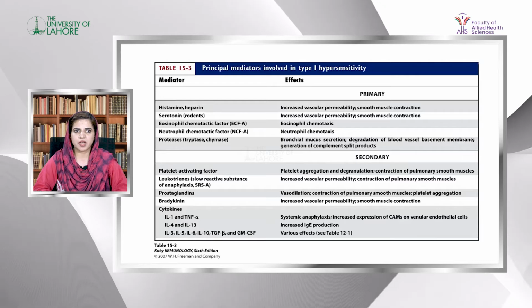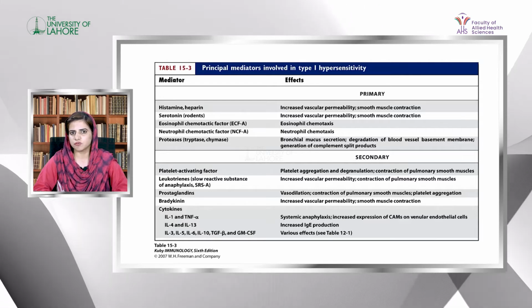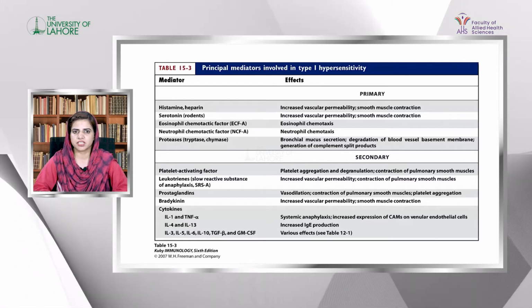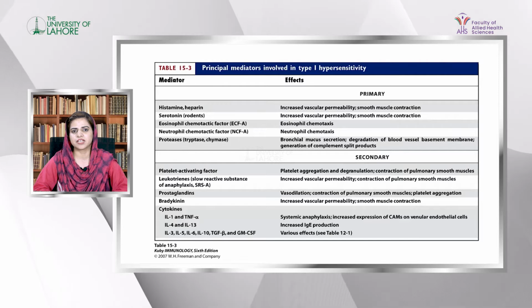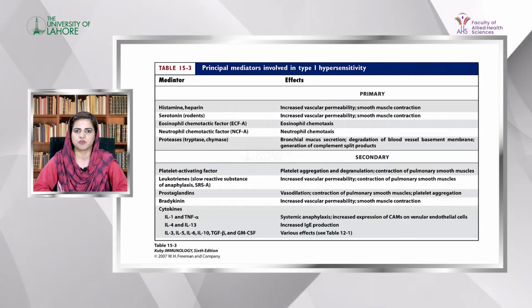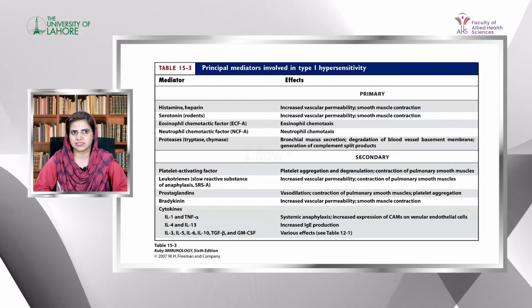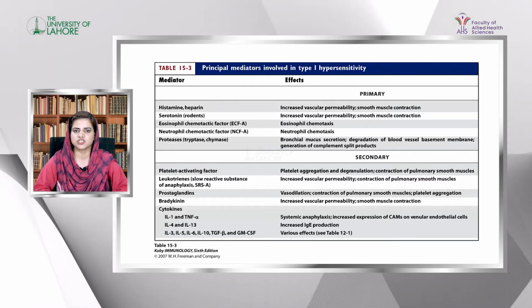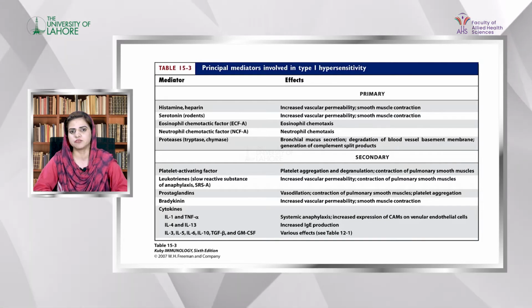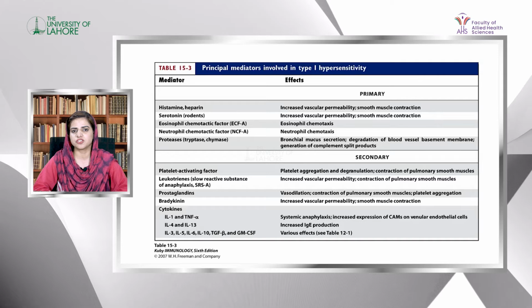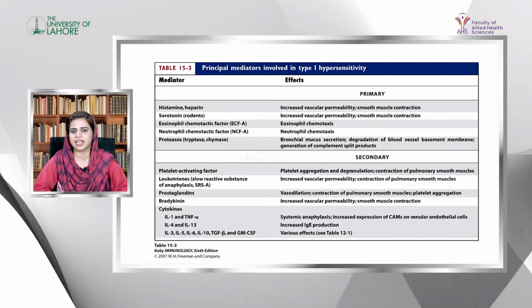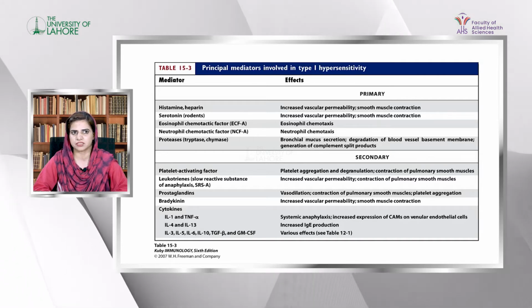Primary mediators include eosinophil chemotactic factor and neutrophil chemotactic factor, which increase recruitment of eosinophils and neutrophils at the site of hypersensitivity. There is also secretion of proteases from granules, which cause destruction of tissue cells, proteins, and complement activation products.